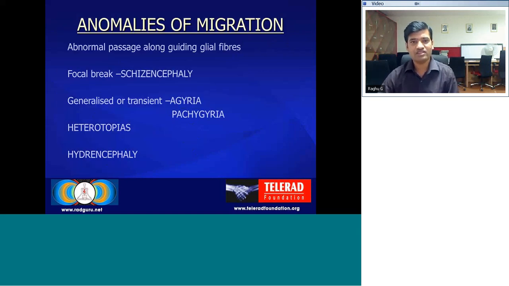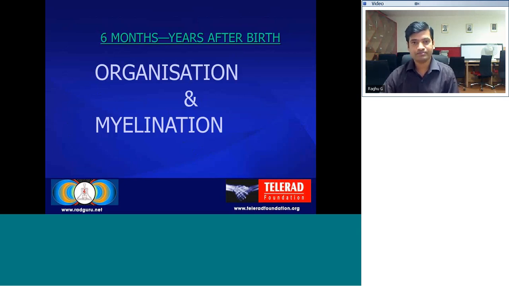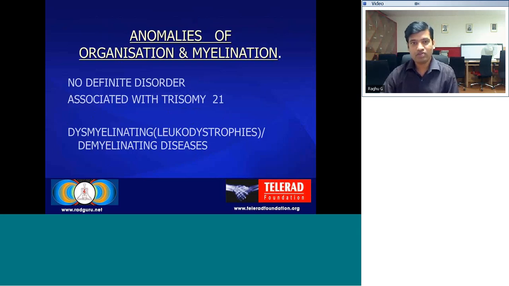The anomalies of migration are due to abnormal passage of the neurons along the guiding glial fibers. These anomalies include focal break, which leads to schizencephaly, or generalized transient abnormality of migration, which leads to agyria or pachygyria complex, and heterotopias and hydranencephaly. From 6 months to years after birth, there is organization and myelination of the brain. The abnormalities of organization and myelination lead to what are known as dysmyelinating disorders or leukodystrophies, and these can be associated with trisomy 21.